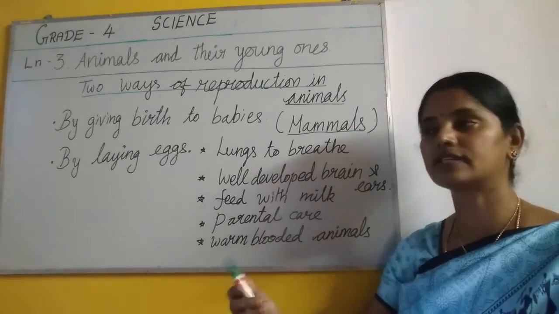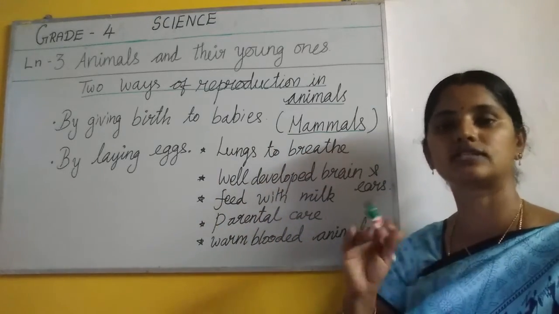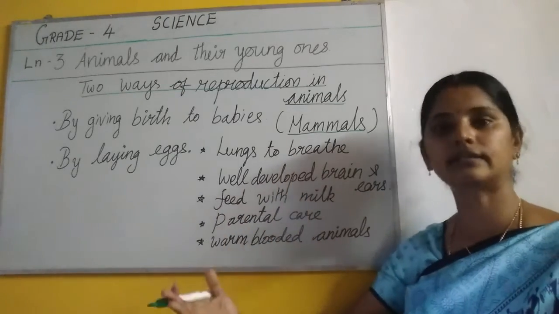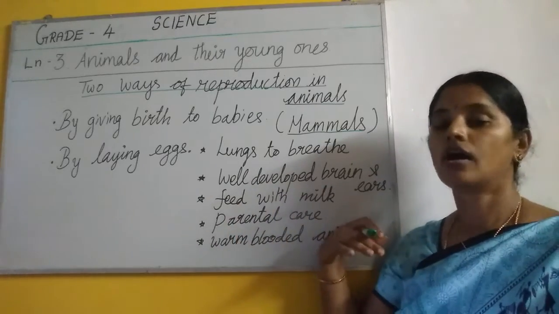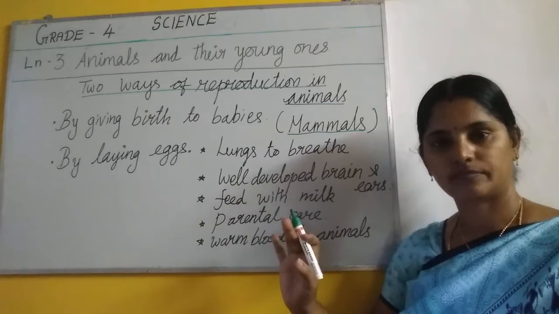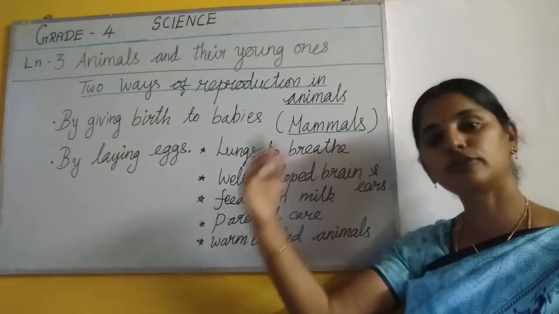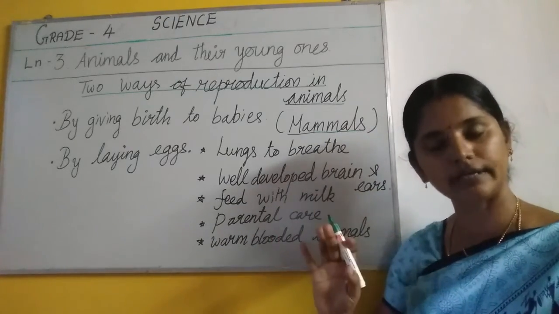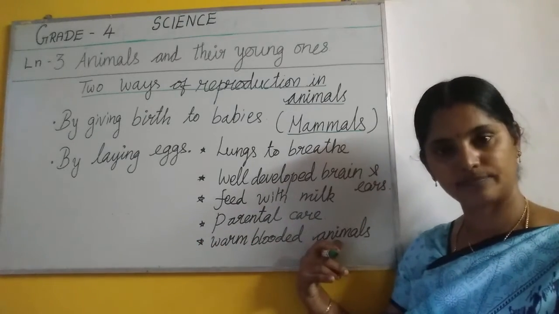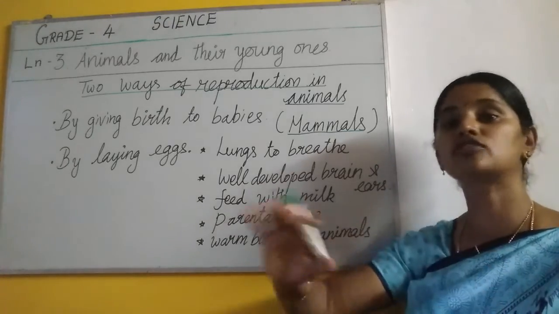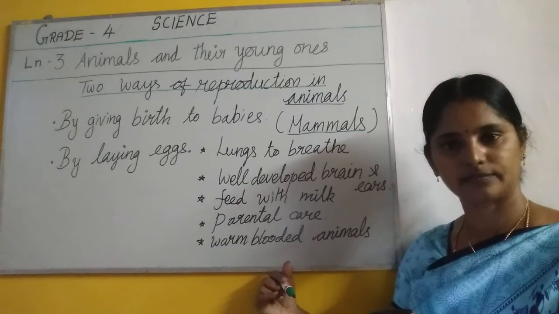So it never changes. If we are moving to another cold climatic country also, our body temperature never changes. If we move to the hot climatic zone, even in desert Africa, our body temperature never changes. If we move to the polar region also, our body temperature remains the same. So that we call warm-blooded animals. Okay, it's constant. It never changes according to the climatic conditions. That we call warm-blooded animals.